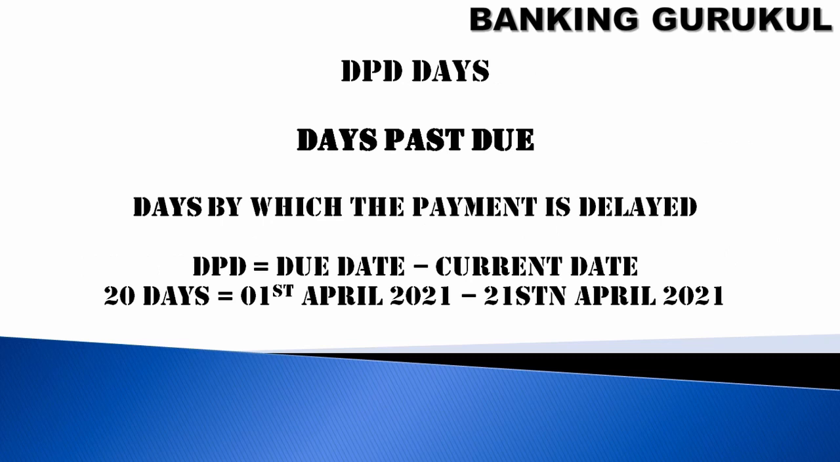What is DPD days? Days past due, the days by which the payment is delayed. So in the example we have taken, what is DPD equal to? Current date minus due date. My due date is 1st April. Today, if it is 21st April, then what is my DPD? 20 days. So days past due means the days after my due date if I have not paid. So this is called DPD days.